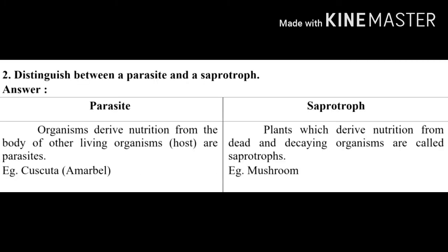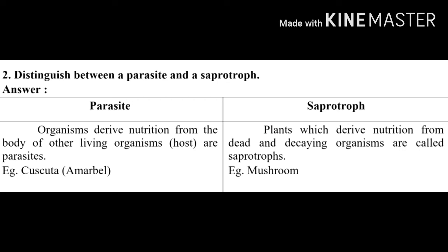Now, the second question. Distinguish between a parasite and a saprotroph. The answer is, divide the column into two and write the heading Parasite, Saprotroph. Then write in the parasite column, organisms derive nutrition from the body of other living organisms, that is host or parasites.